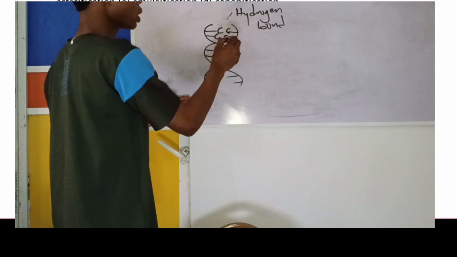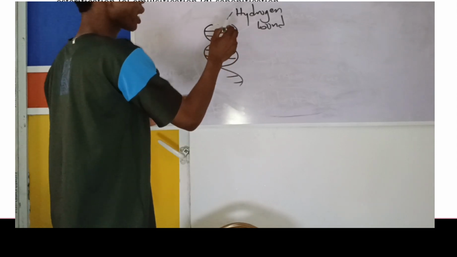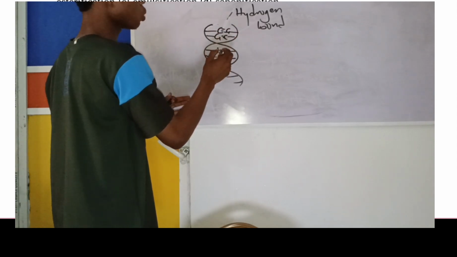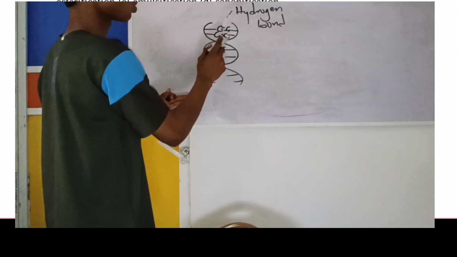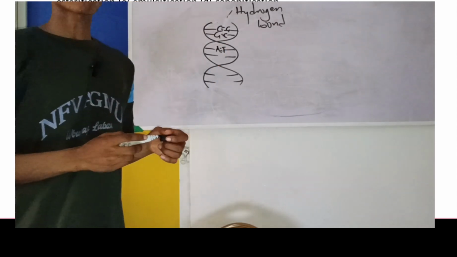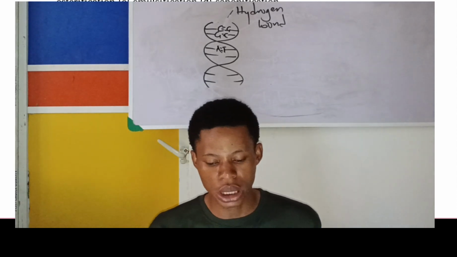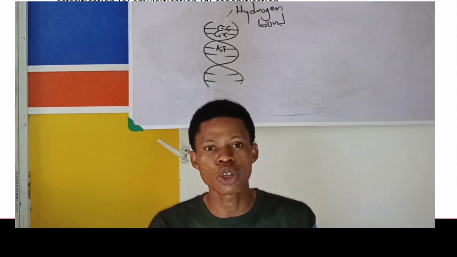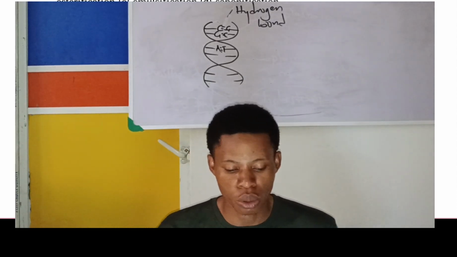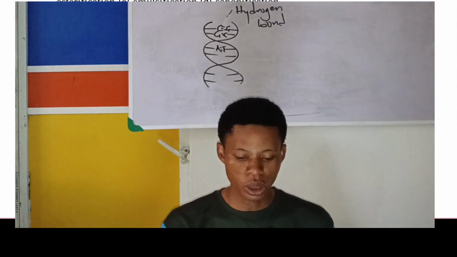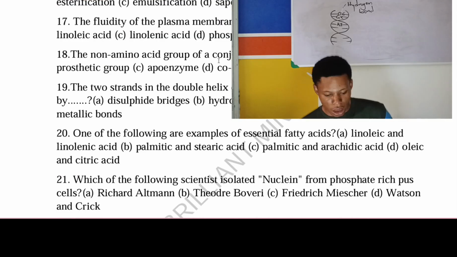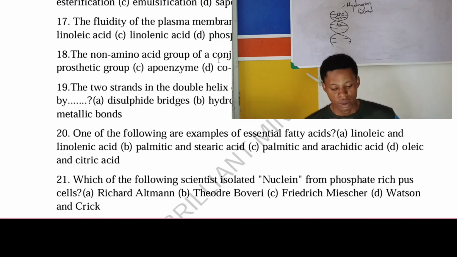And here can be guanine, cytosine, thymine. There are hydrogen bonds holding them together. So the answer to that question is hydrogen bonds. Hydrogen bonds hold the double helix of the DNA molecule together. Good. Can we continue?